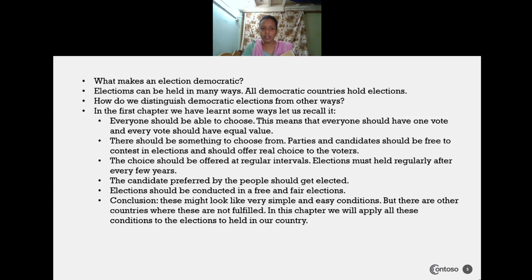That is how we can distinguish democratic countries from non-democratic countries which are holding elections.